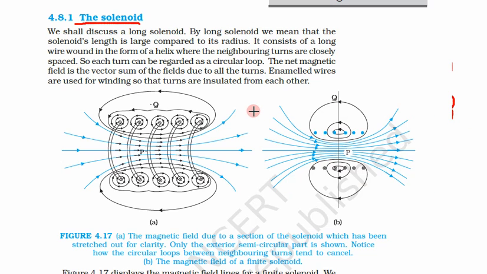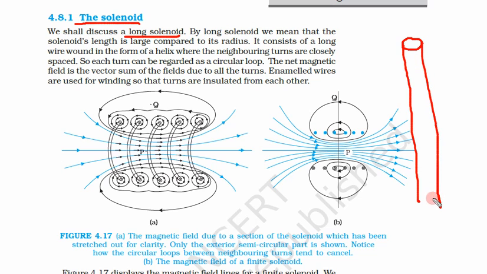So now let us see what this solenoid does. We shall discuss a long solenoid. Here you can see the words long solenoid. By long solenoid we mean that the solenoid length is large compared to its radius. Let us say the radius is 2 centimeter or 3 centimeter, then if the solenoid is 1 meter or 50 centimeter, then it is a long solenoid.